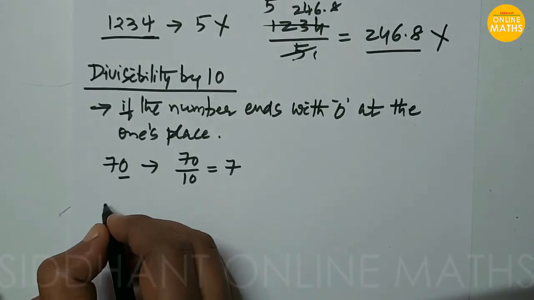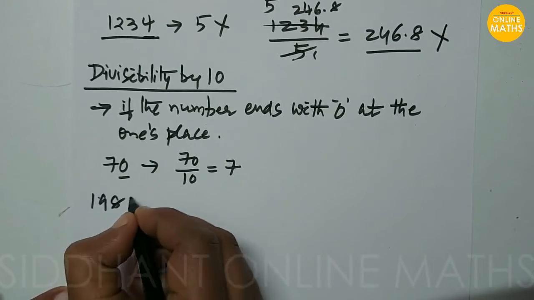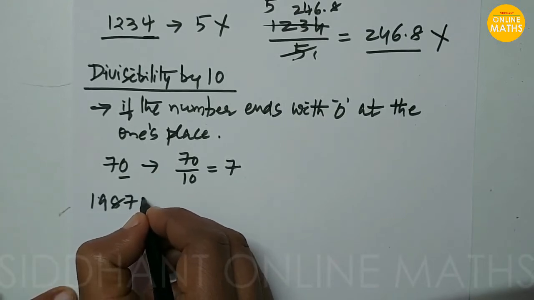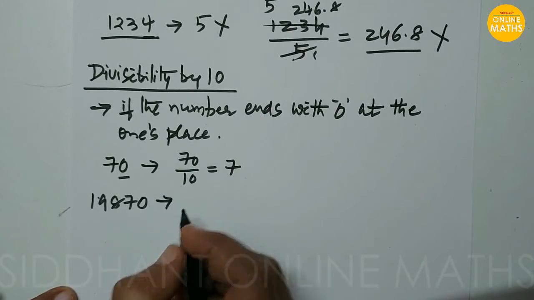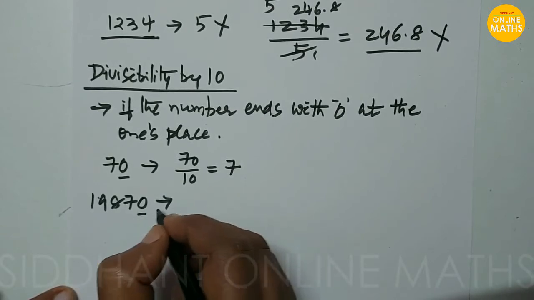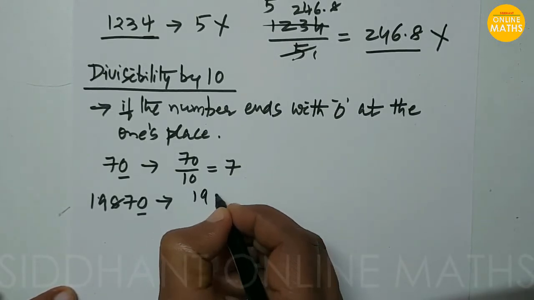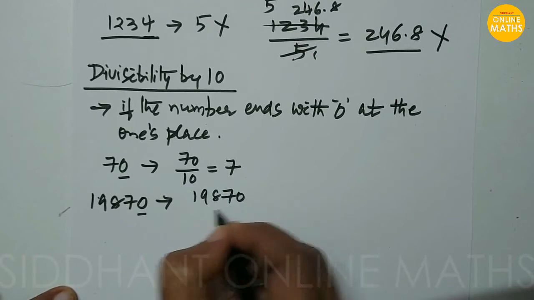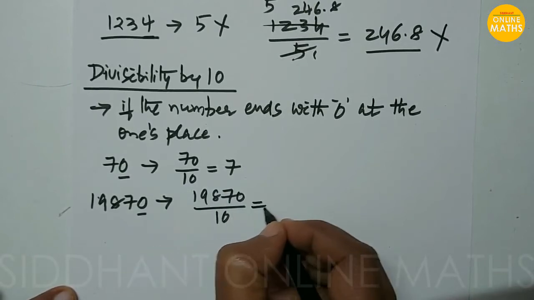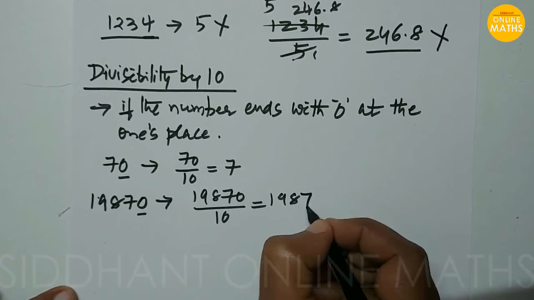You take any large number here, like 19870. Here the number ends with 0, and we can say that the number is divisible by 10. Let's check: 19870 by 10 gives the answer 1987.